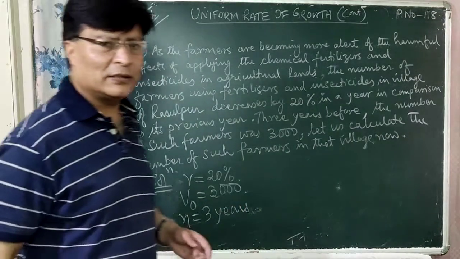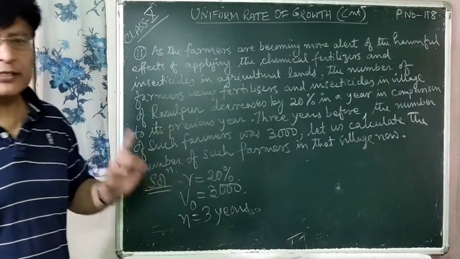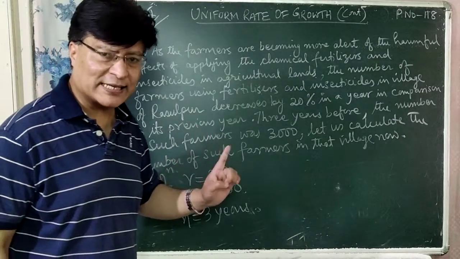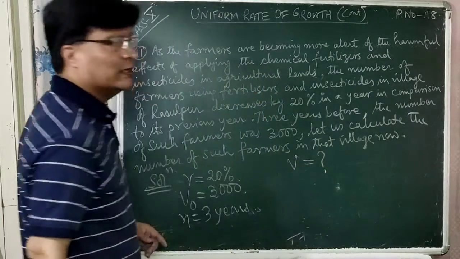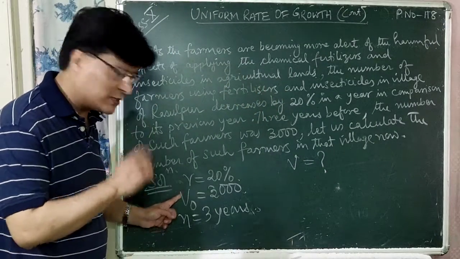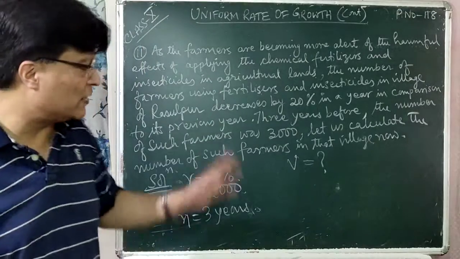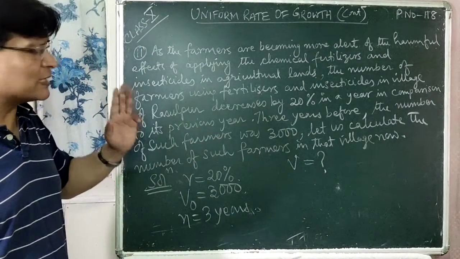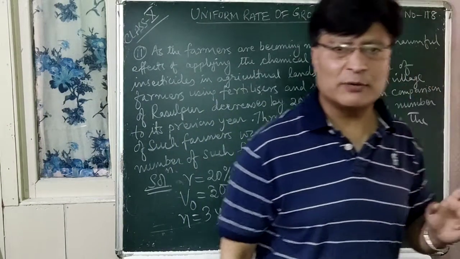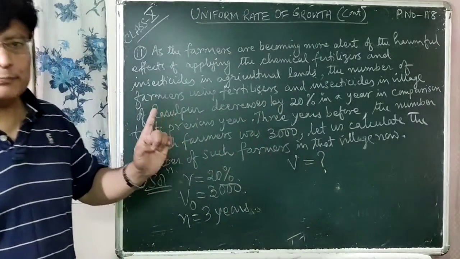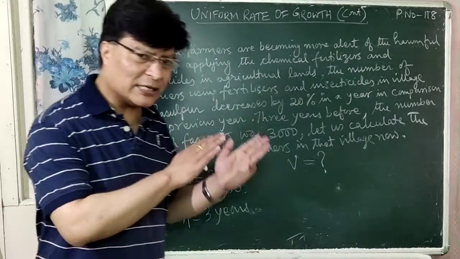Now you have to find out the number of farmers using such chemical fertilizers and insecticides now, right? That is, you have to find out the value for V, the final value V. V0 is the initial value, that is before 3 years, V0 is equal to 3000. Now you have to find out the final value V, that is after 3 years, V is equal to question mark. So here decreasing को कुरा आउँदैछ. That is, the rate of decrease in the number of farmers per year is 20% every year in comparison to the previous year, right? So here चाहिँ decrease हुँदैछ.